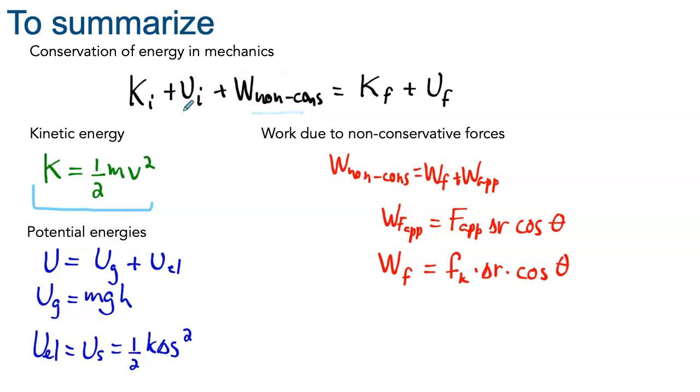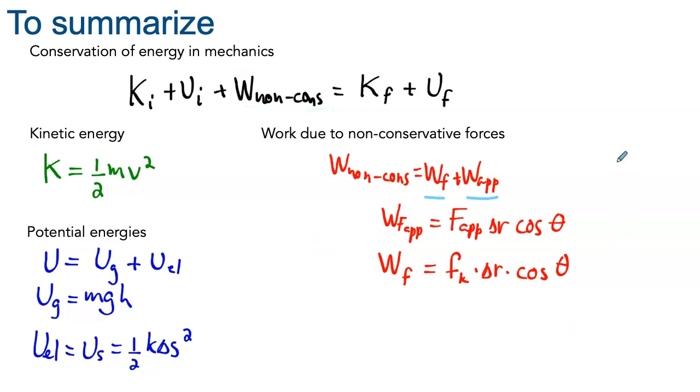For the potential energy, there are two contributions for us: the potential energy due to gravity, mgh, and the potential energy due to the spring, Us, which is equal to 1/2 k delta s squared. For the work done by non-conservative forces, in general, there will be two contributions, one from friction and the other one from the work done by the applied force.